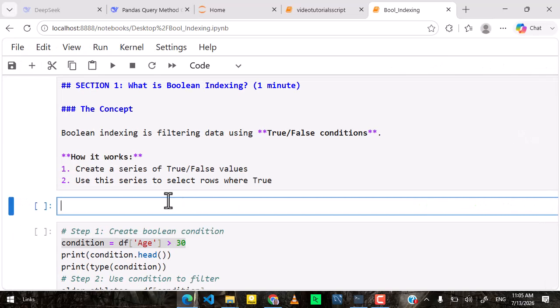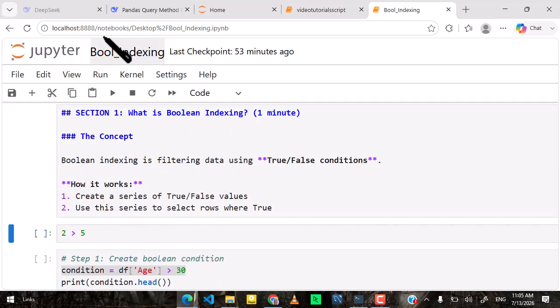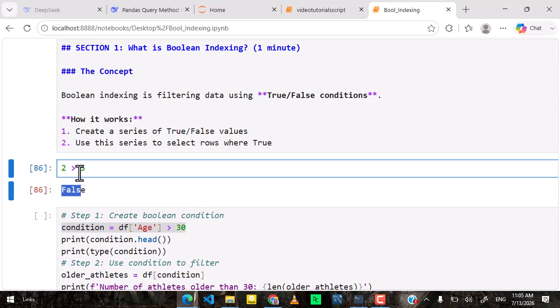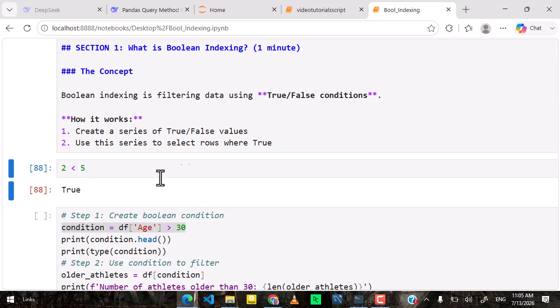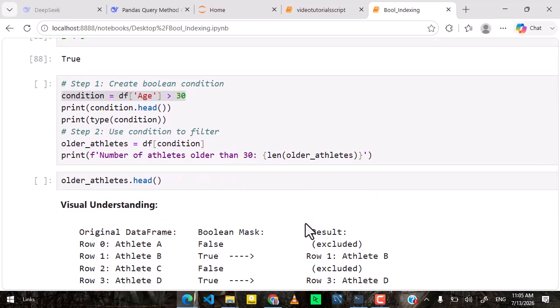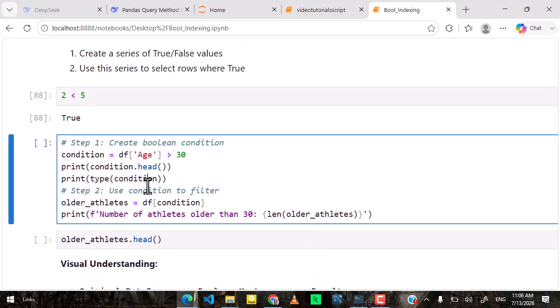For instance, when I ask, is 2 greater than 5, and I execute this, the response I should get is false, because 2 is not greater than 5. But when I ask if 2 is less than 5, I should get a true expression. So Boolean indexing is filtering data using these true or false conditions. The way it works is that you create a series of true or false values, then you use this series to select rows where it's true. Now let's take a look at this example.